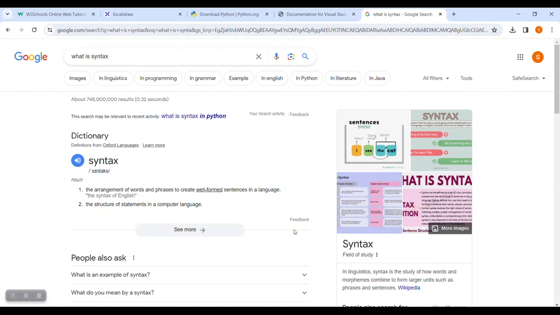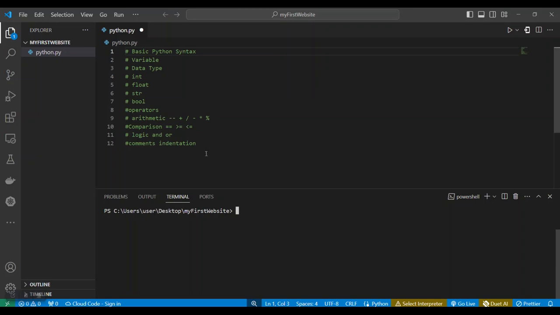Okay, so when it comes to programming, syntax is simply how a program is written. Like, when you write, the way you write English is different from the way you write Chinese. It's also different from the way you write Arabic. So in programming language, syntax is actually the way a particular program is written. So when we talk about Python syntax, we are trying to talk about how Python is actually written, so that it makes it completely different from the way other programming languages are written.